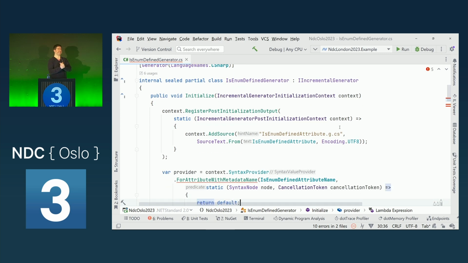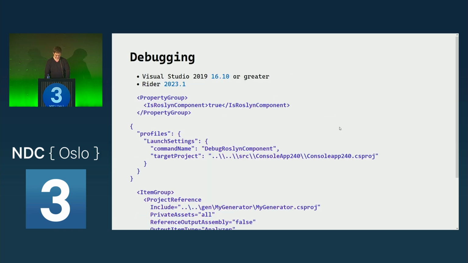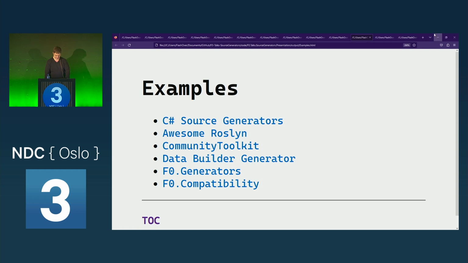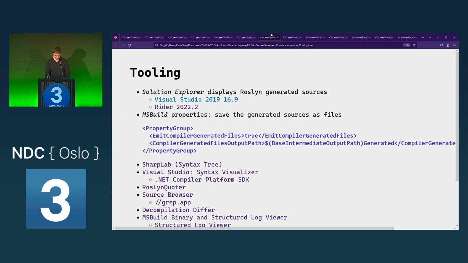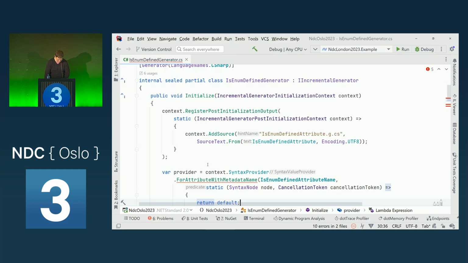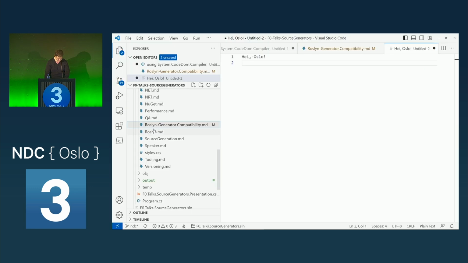And well, I said in the beginning that source generators are unordered and they cannot depend on each other. There is a little bit of wiggle room there. Let's have a look at the versioning. If I, oh, right, I have that here.